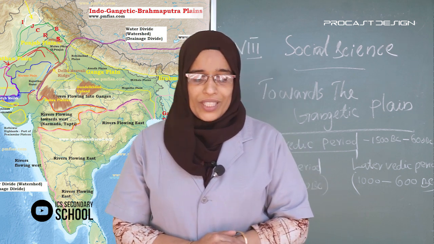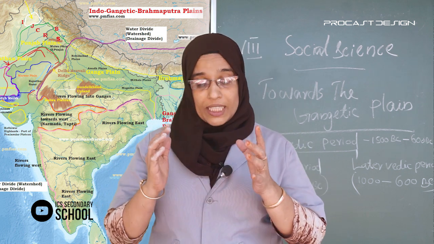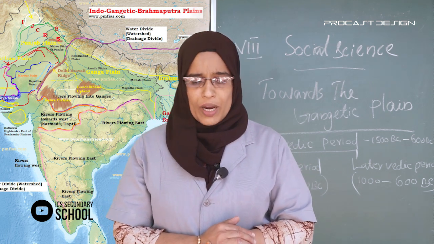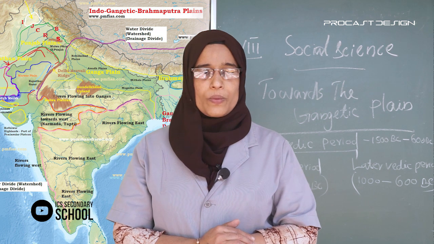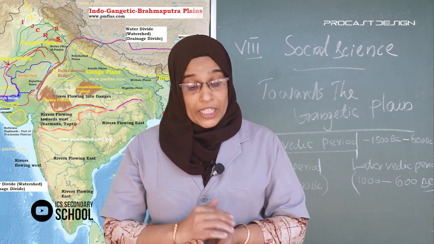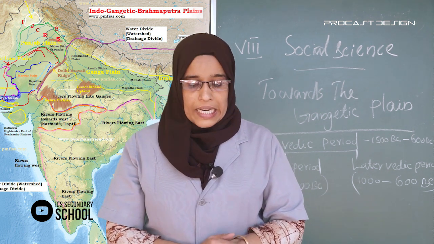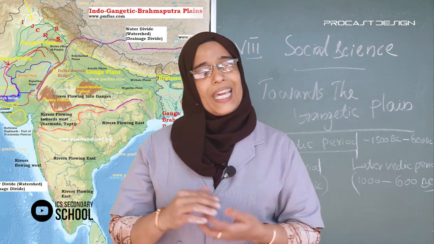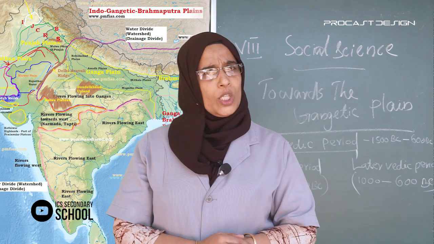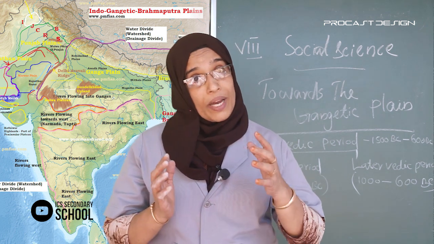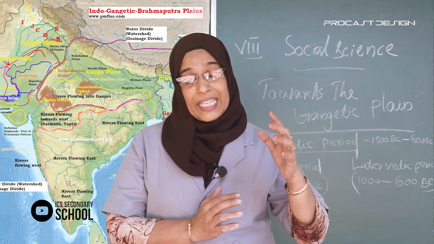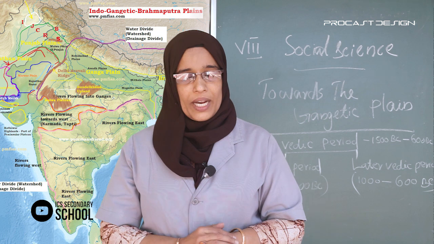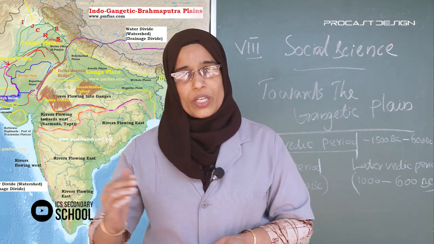Around 1000 BC, the Aryans started moving towards the Gangetic plain. What might be the reason for this? Increase in population, struggles among the tribes, origin of new tribes, etc. From the Saptasindhu region, the Aryans migrated to the area adjoining the Gangetic plain by clearing the forest.